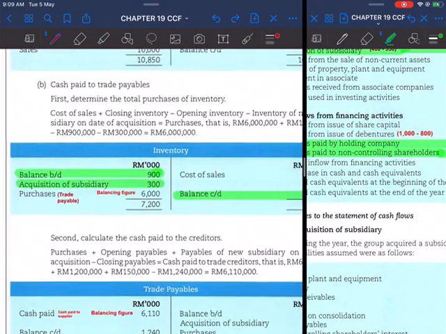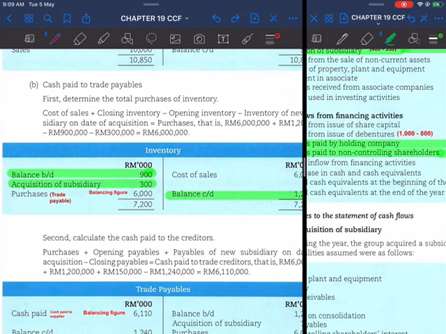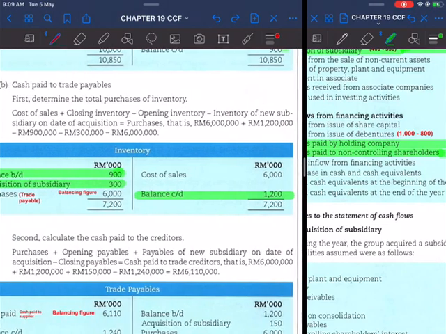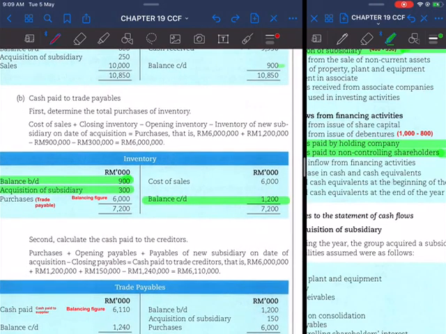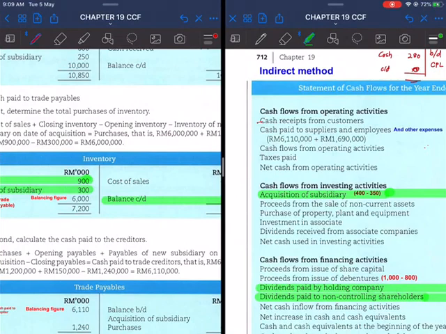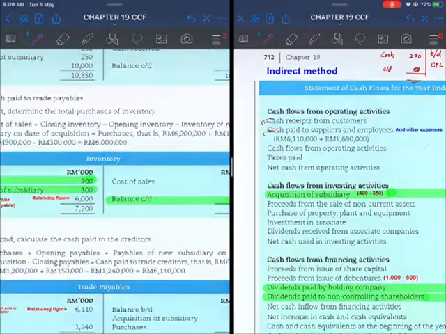When you have put in the figure for inventory here, since we are using the direct method, you have to calculate the figure for cash received from customers and also cash paid to suppliers.